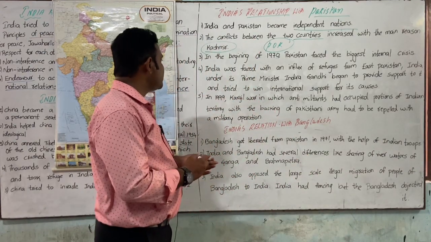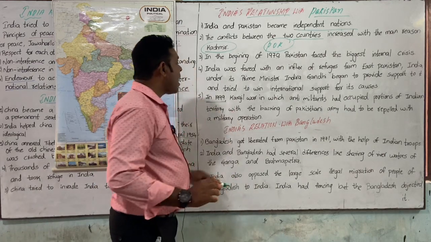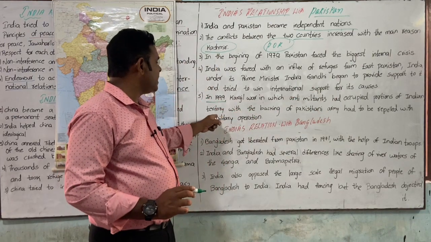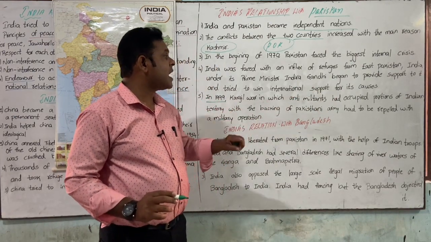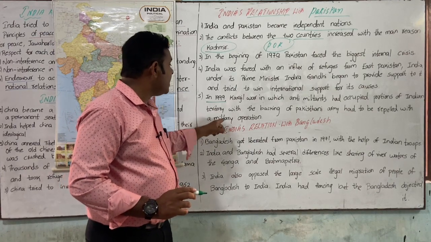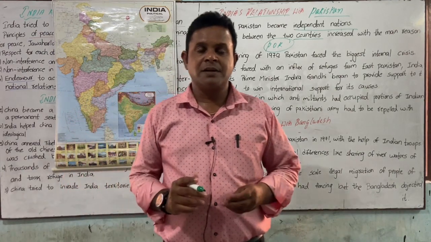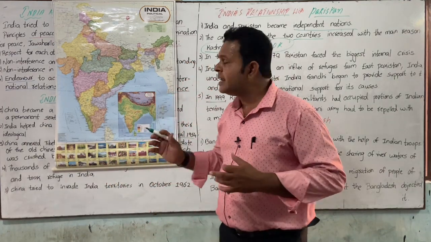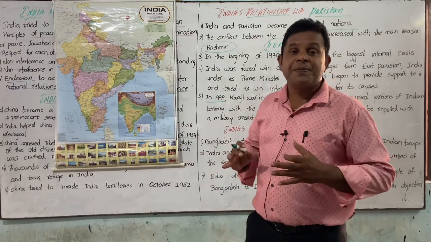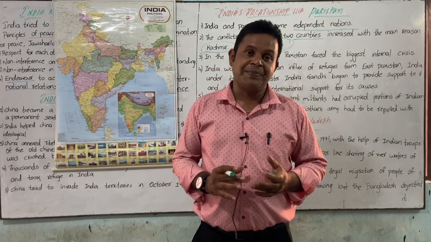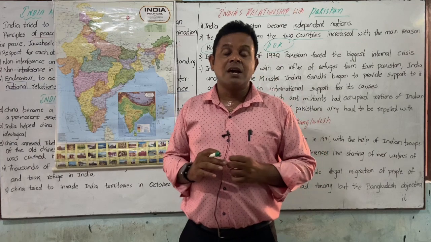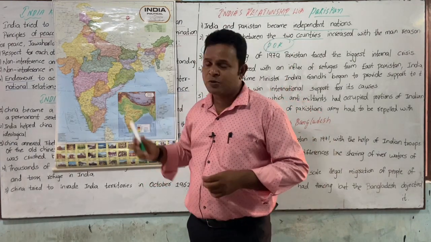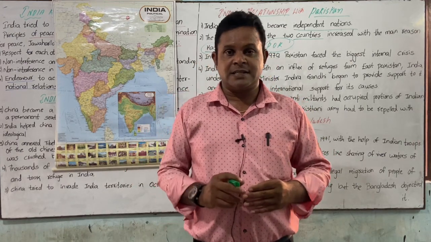So in the year 1999, the Kargil war, in which anti-militants occupied portions of Indian territory with the backing of the Pakistani army, had to be repelled with a military operation. So this is as we know. Even when they tried to create inconvenience for Indians, we fought against them in a peaceful manner, not with any war equipment that we introduced. That is the reason Nehruji was saying peaceful coexistence.